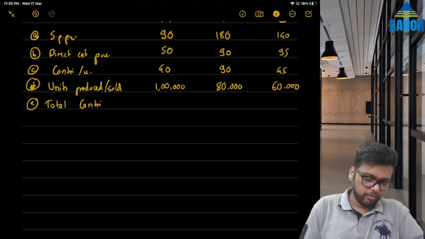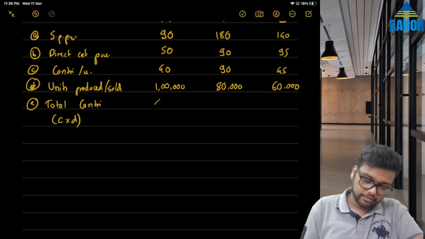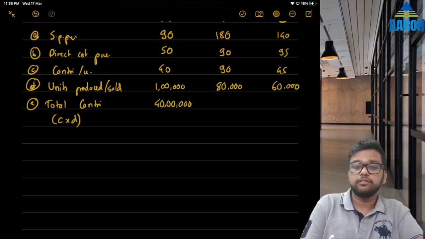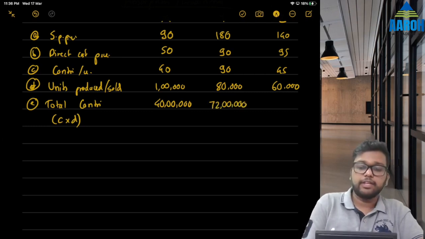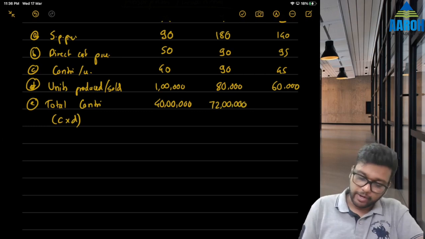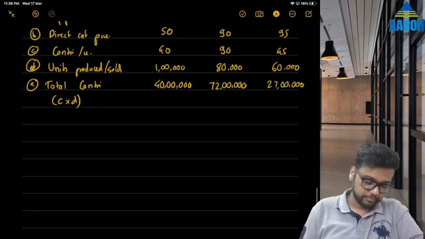Total contribution will be what? C into D in my case. So it will be 40 lakhs. Then 72 lakhs. Then 27 lakhs. Okay.